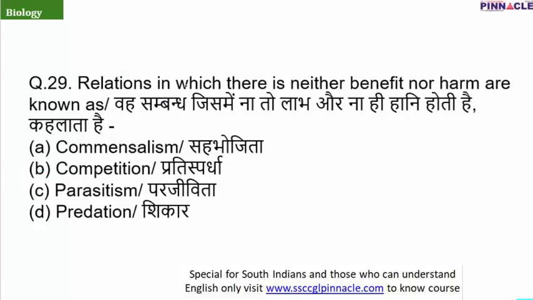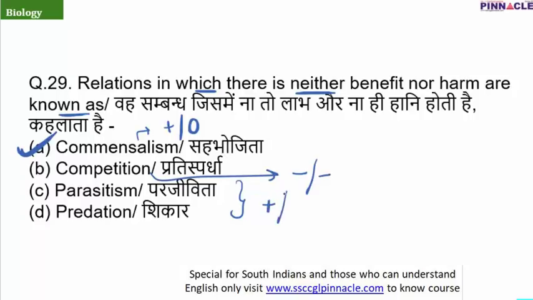Question number 29. Relations in which there is neither benefit nor harm are known as. So as I have told you, commensalism, where one species is benefited and the other one stays neutral. So the correct answer is commensalism. Competition is a new example where both the species are harmed. And in case of parasitism and predation, one species is benefited and the other one is harmed.